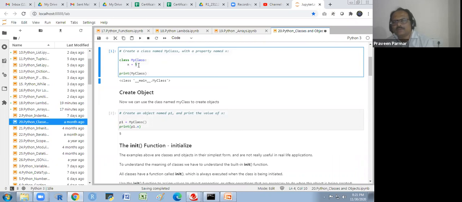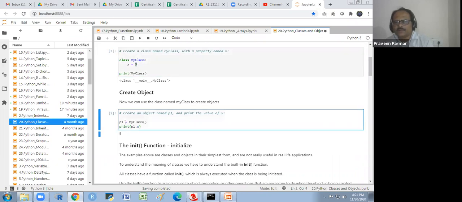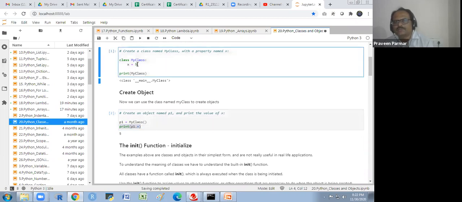So I have created an object named p1 and printed the value of x. Without an object, I could not print it. I could create the class, but without an object, I could not do anything.